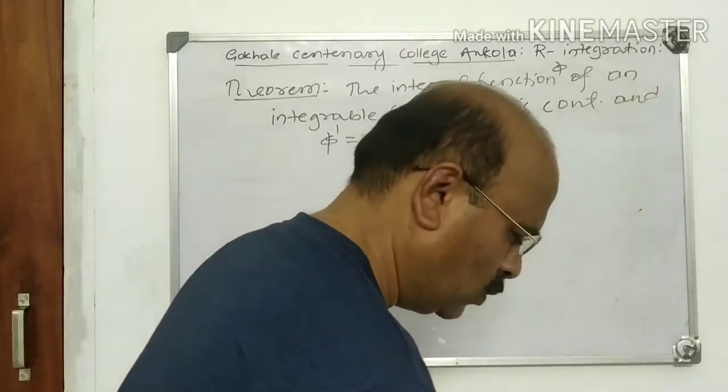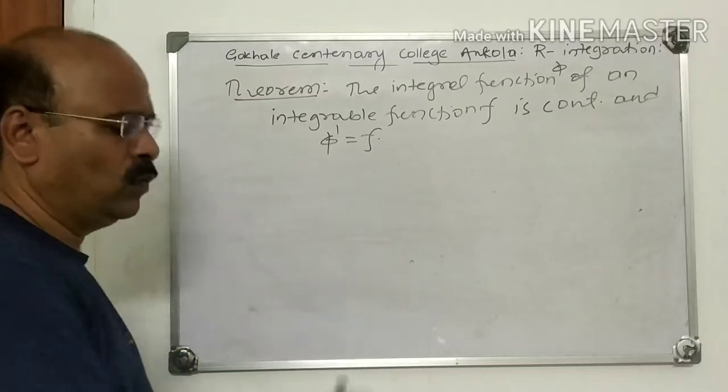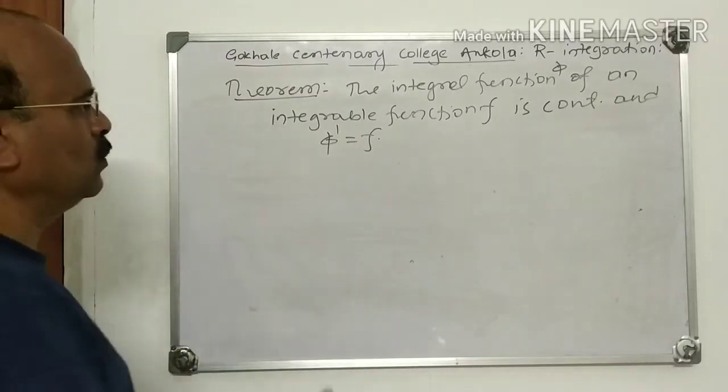This theorem leads to an important result. We define that as a primitive. We define next what is primitive.